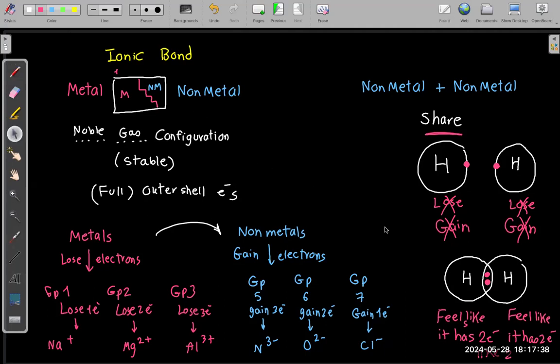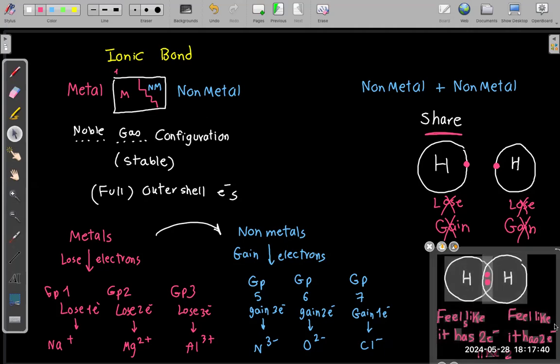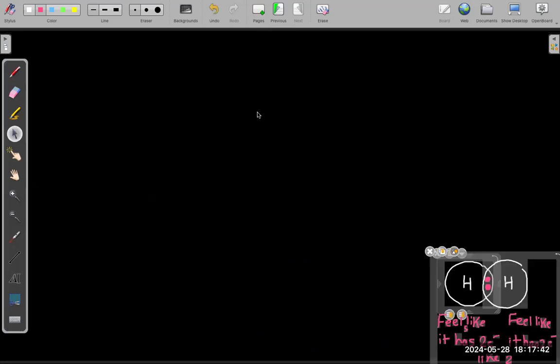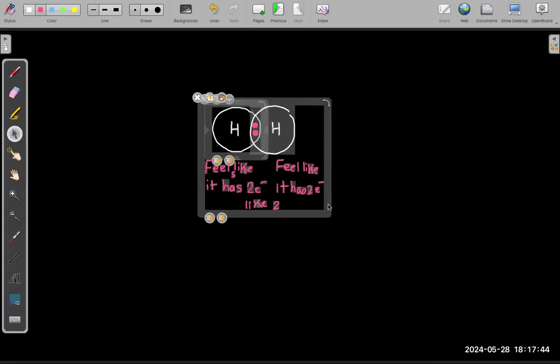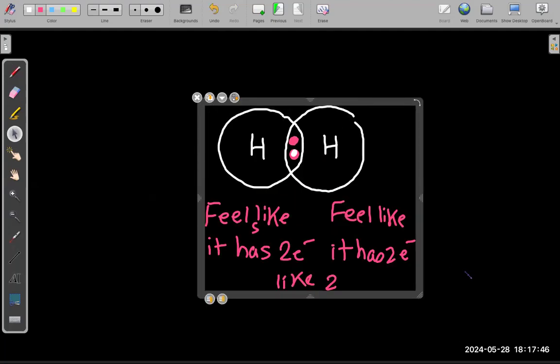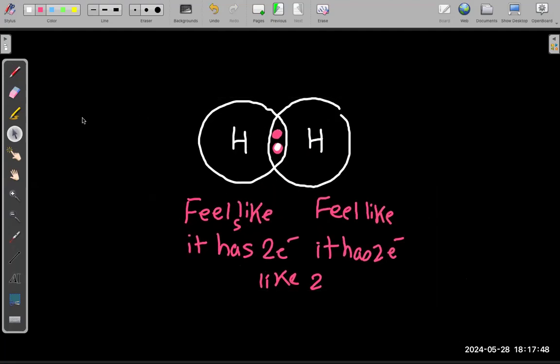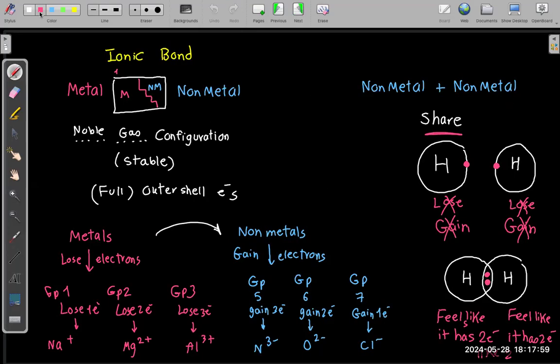How many electrons are shared exactly? 1 from each atom, right? So 1 is shared from here and 1 is shared from here. So how many electrons are shared? 2, 1 from each side. So how many bonds are they making? They are making only 1 bond. What is the name of this bond? It's called a covalent bond.